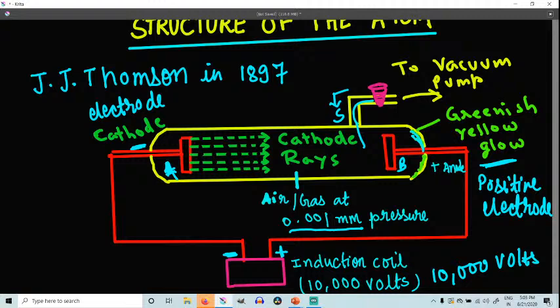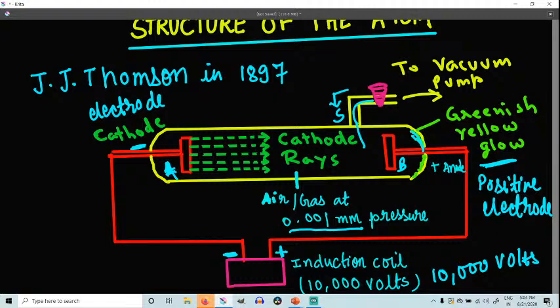When the glow is intercepted by the dark band, you decrease the pressure a little bit more, and when the pressure is about to reach 0.001 mm, the gas inside the test tube falls to that pressure, and the discharge tube completely disappears. There is no light emitted by the air.